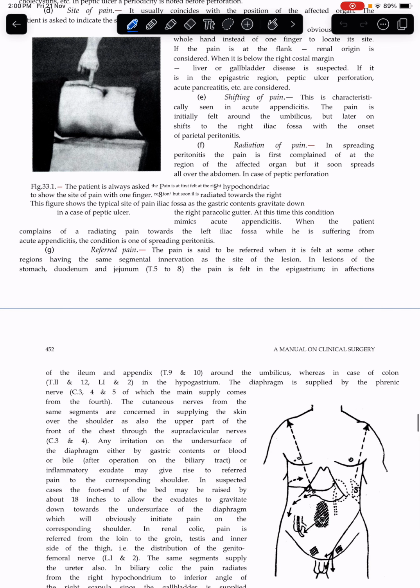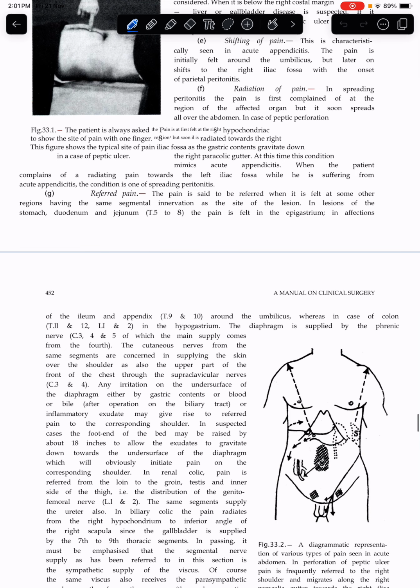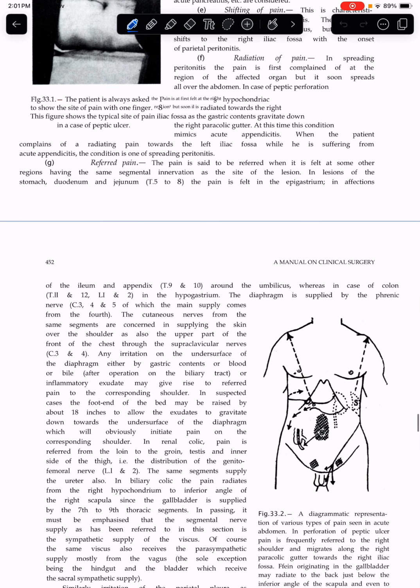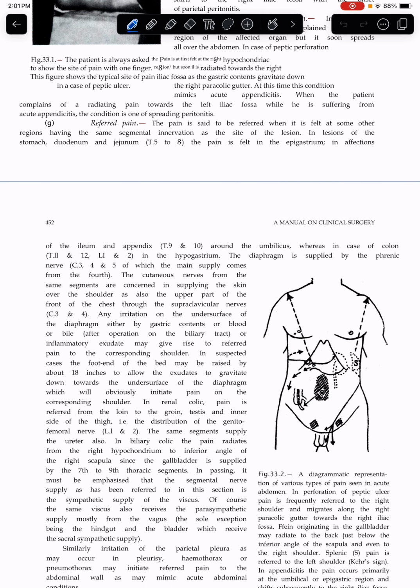Referred pain. The pain is said to be referred when it is felt at some other region having the same segmental innervation as the site of lesion. T5 to T8: stomach, duodenum, jejunum. The pain is felt in the epigastrium. In affections of the ileum and appendix, T9 and T10, okay, ileum हो गया T9 और appendix हो गया T10, pain is around the umbilicus, whereas in case of colon, T11, T12, L1, L2 हो गया, pain is in the hypogastrium.